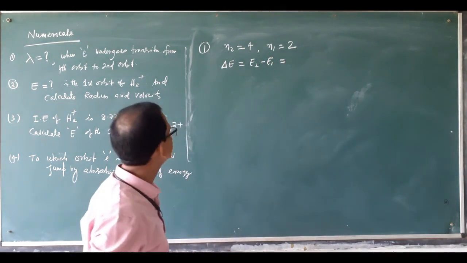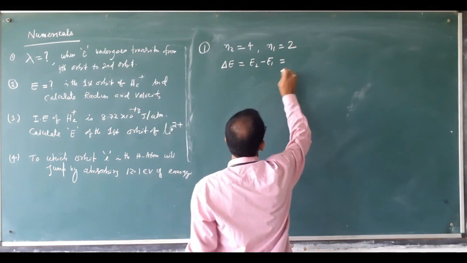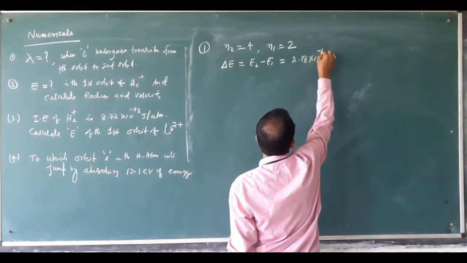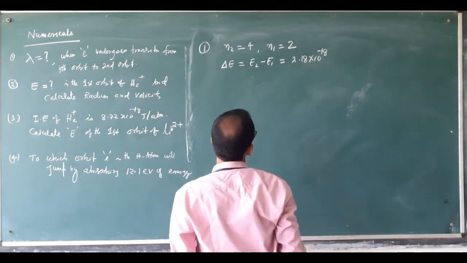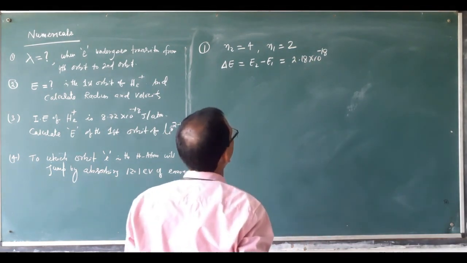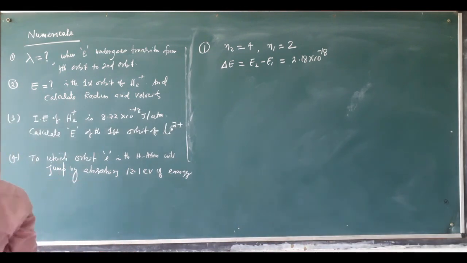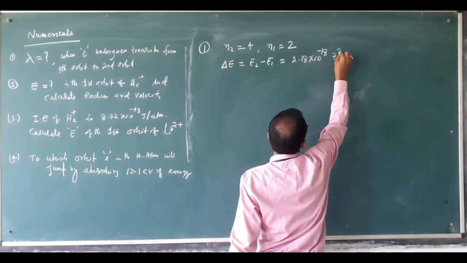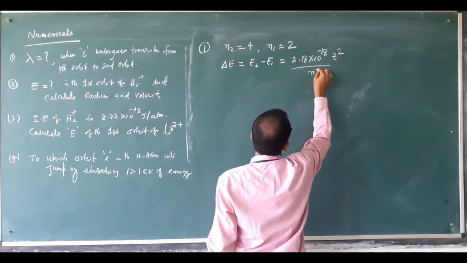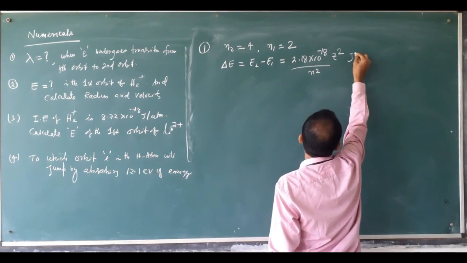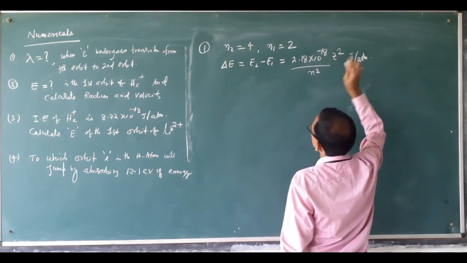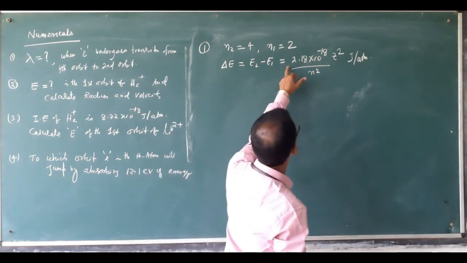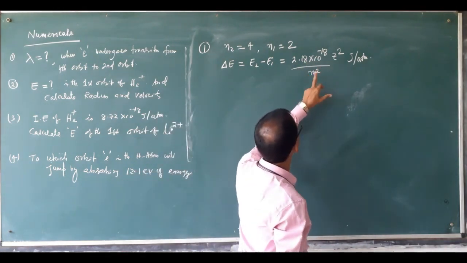If you apply this, you know the formula. What is that? 2.18 into 10 to the power minus 18 Z square by n square. This is in joule per atom. This is the energy formula. E2 minus E1 is equal to 2.18 into 10 to the power minus 18 Z square by n square.